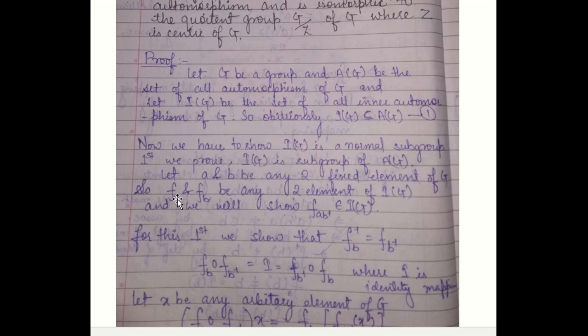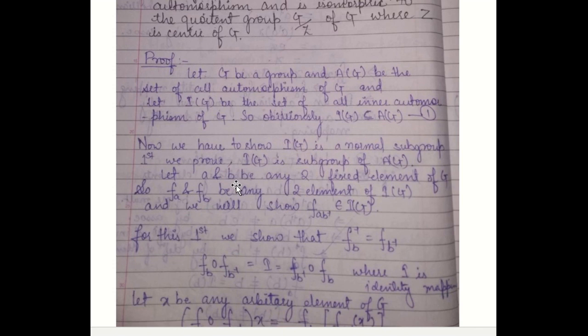We have proved that theorem, and also we have shown that the set of all inner automorphisms defined over G also forms a group. So let IG be the set of all inner automorphisms of G. Obviously the inner automorphisms are a subset of the automorphisms, so IG will be contained in AG. Let it be equation number 1.